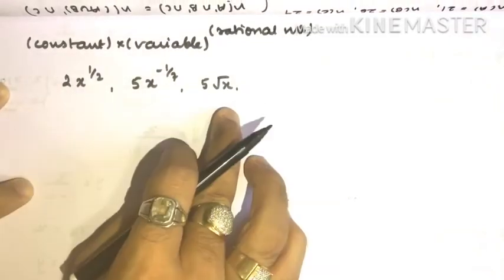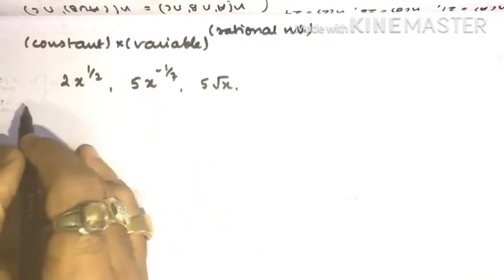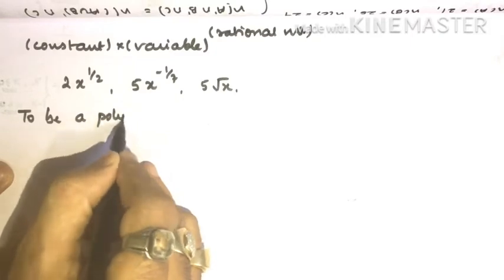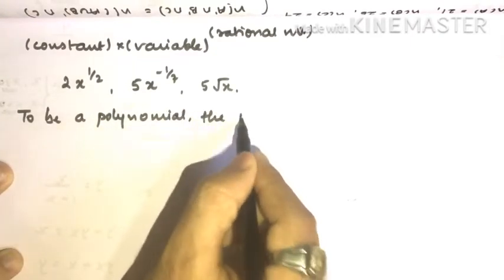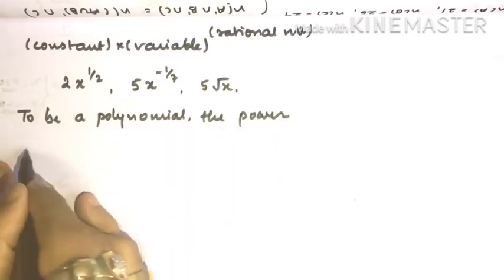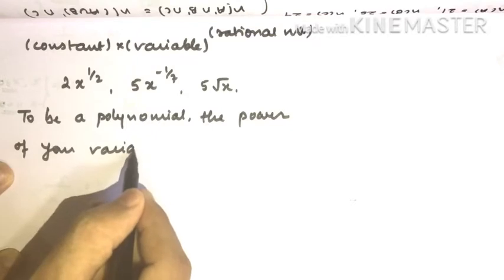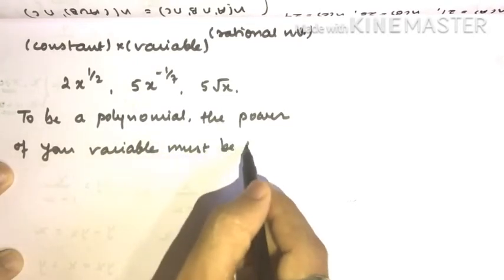These are all algebraic expressions, but can we say these are polynomials? No. To be a polynomial, please note this down everybody, the power of your variable must be a whole number.